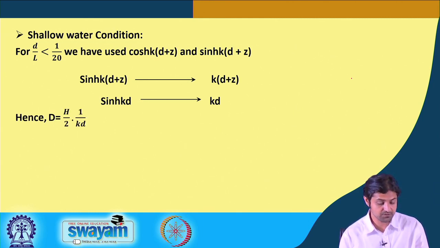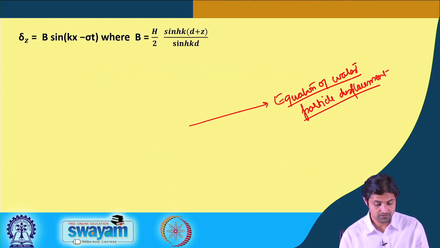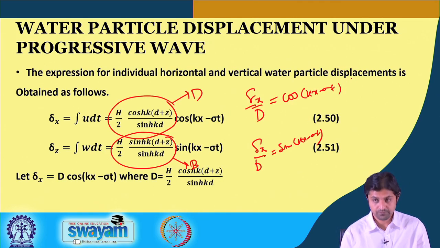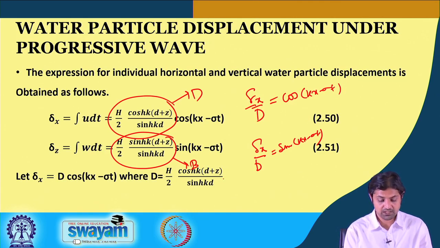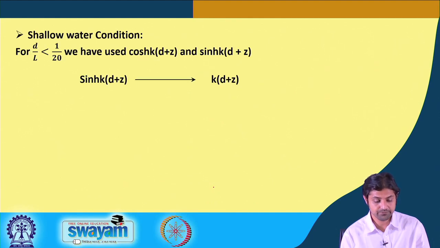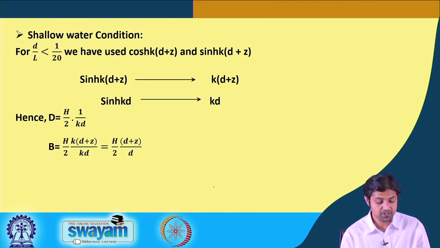As you remember, D was H by 2 cosh k(d+z) over sinh kd. In shallow water, this becomes k(d+z) divided by kd. All right. So, this capital D becomes H by 2 into 1 by kd, and B becomes H by 2 k(d+z) by kd.